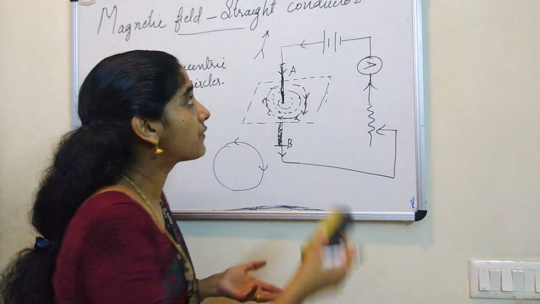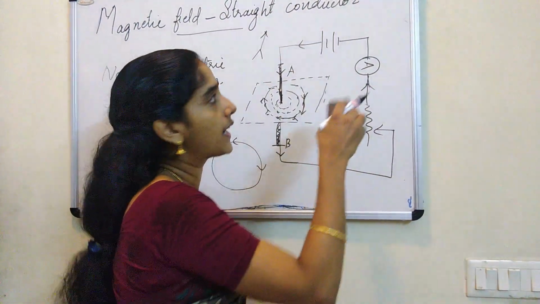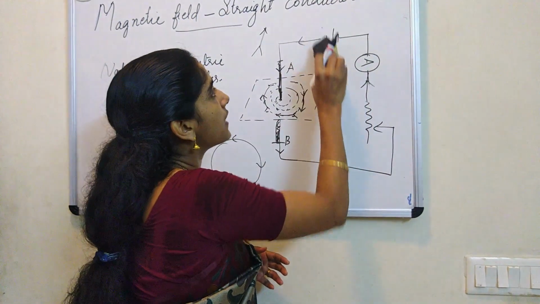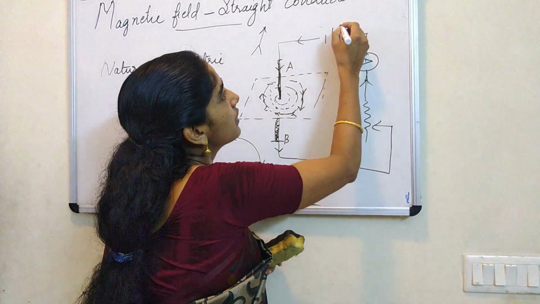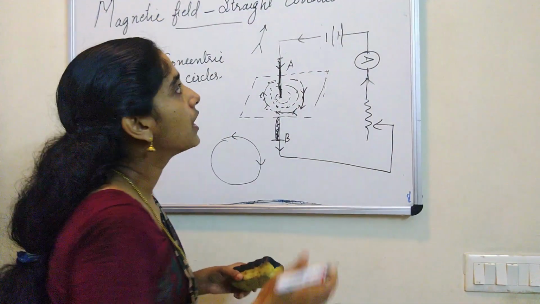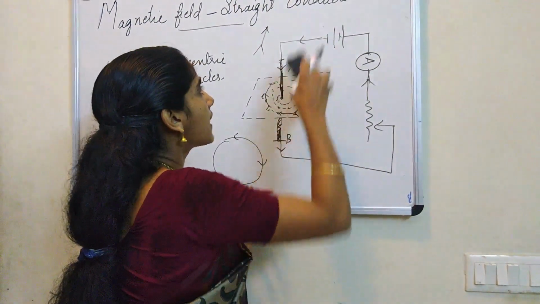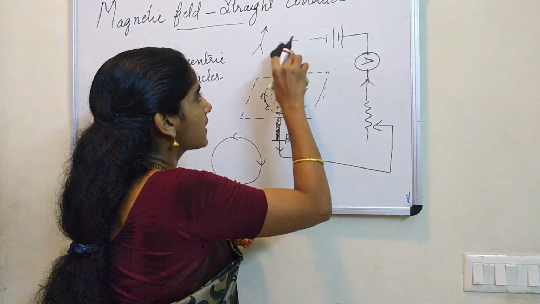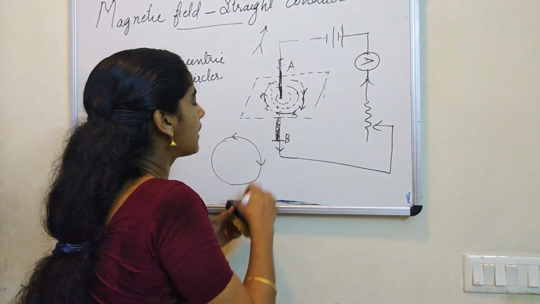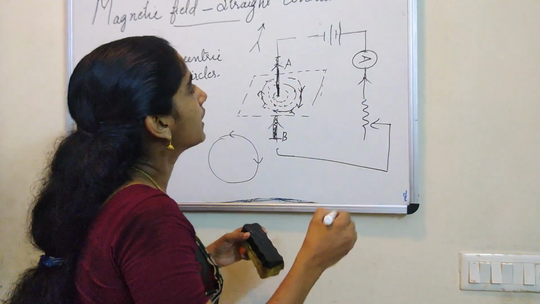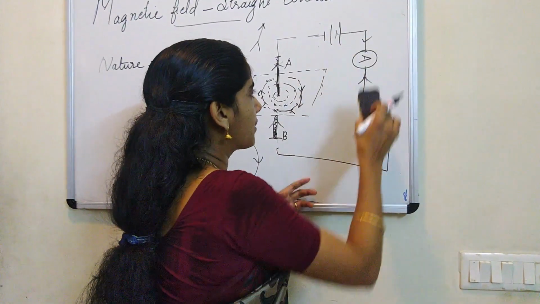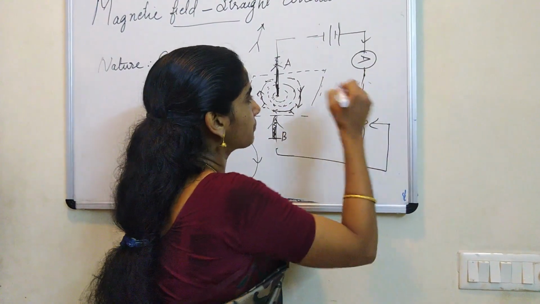And what we observed after that: we just changed the direction of current. How is it possible? Just change the terminals. Negative, positive; now the positive comes here. So now the direction of current is reversed. First the current was from A to B, now the current is from B to A. Let me change the direction.